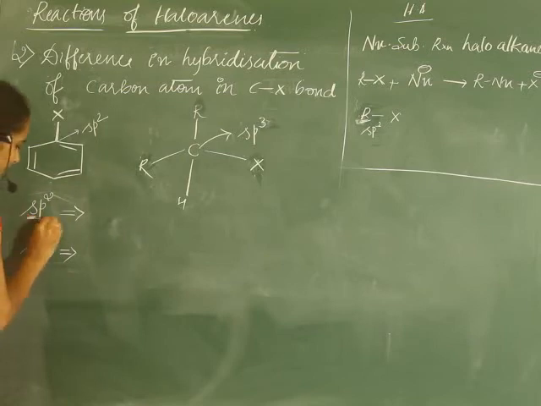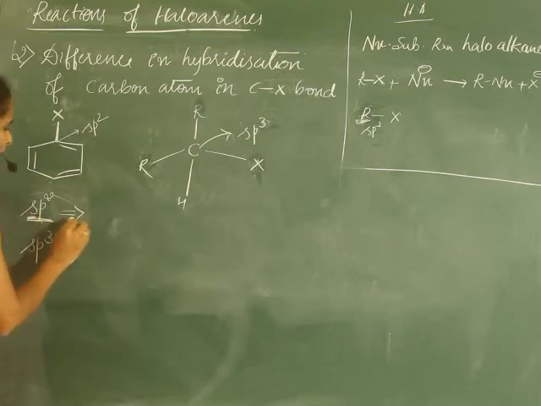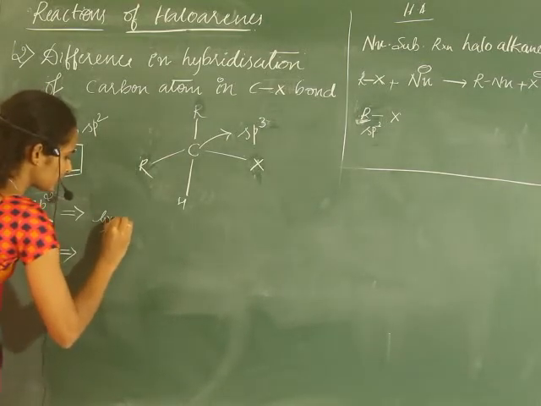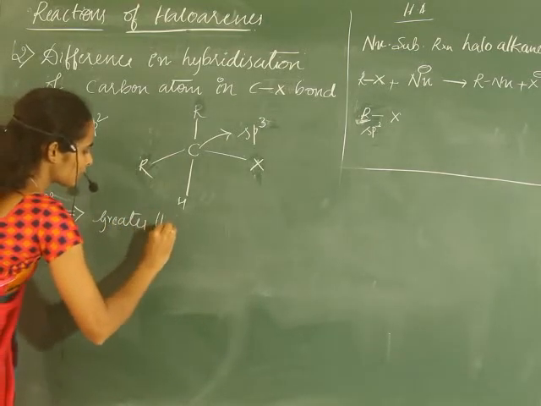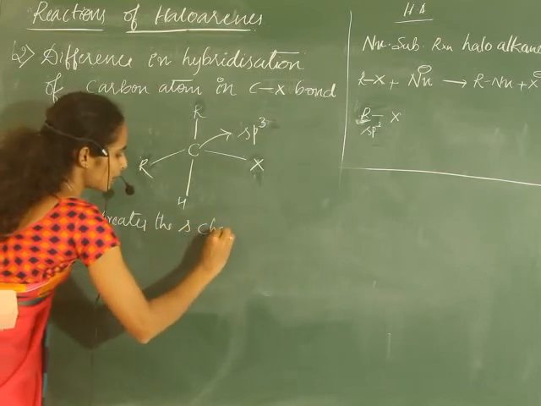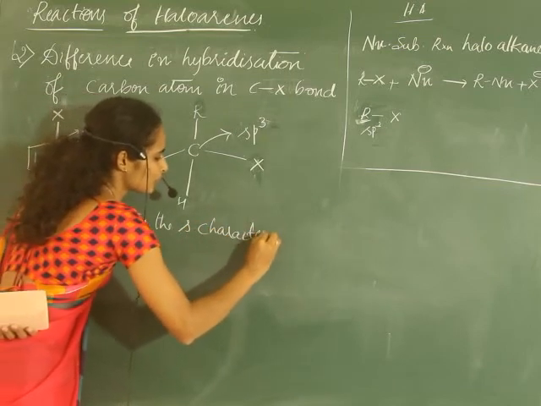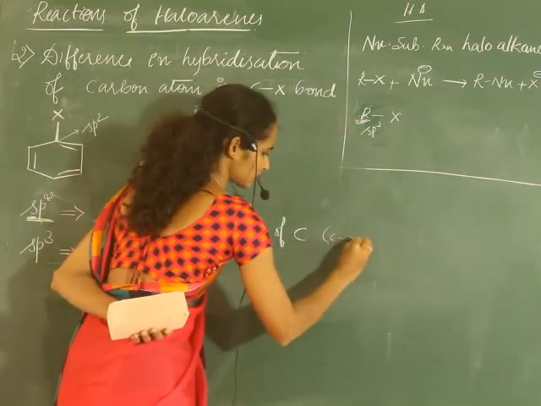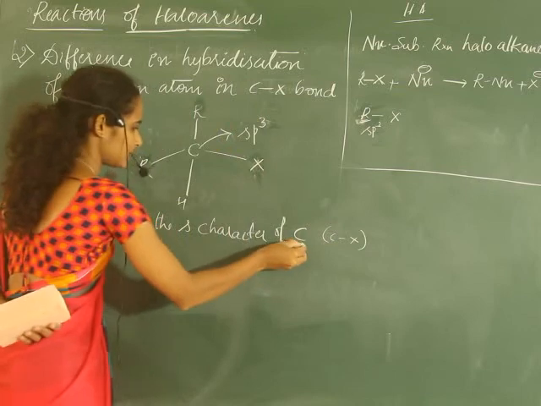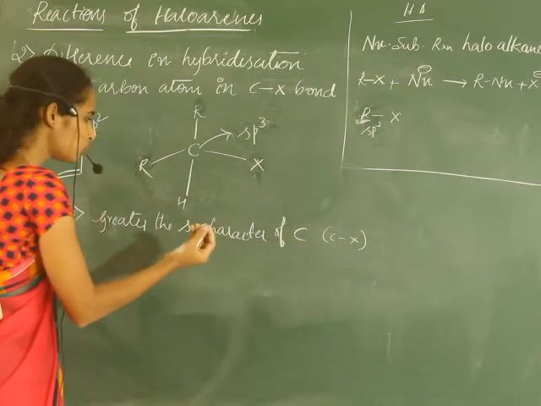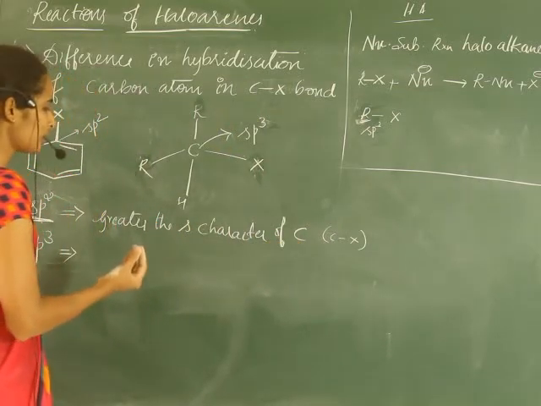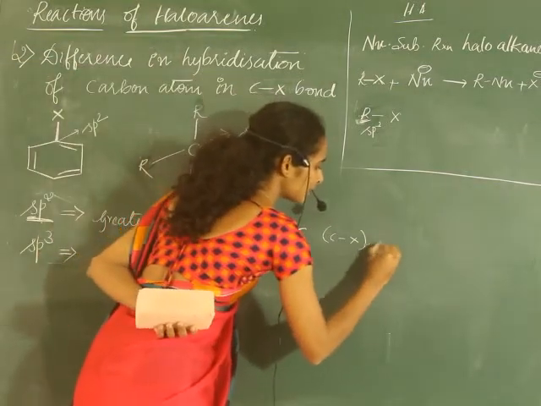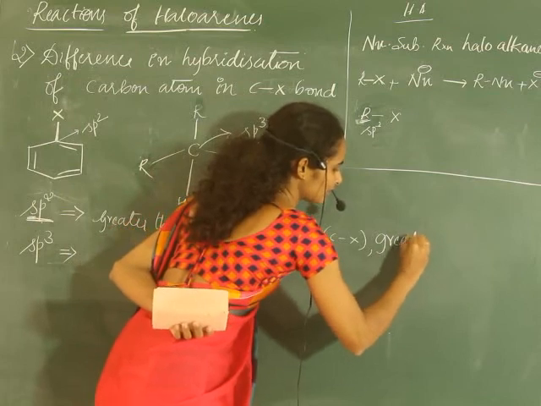The greater the s character of the carbon in the C-X bond, the more it pulls electrons towards itself because of its greater electronegativity.